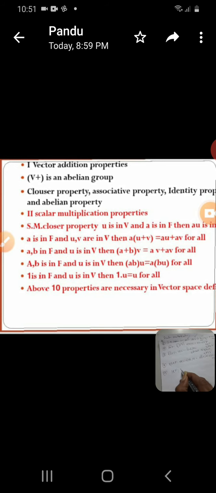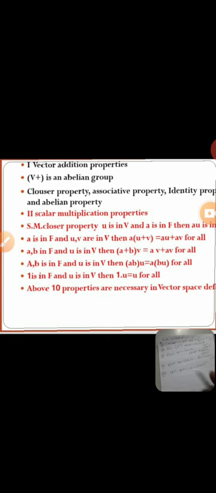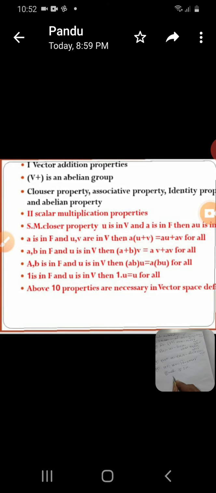Now similarly, u is also an element of V. 1 times u is equal to u for all u element of V. This is the tenth property. If u is multiplied by 1, we get the same u. This is for all u element of V. These are the 10 properties, first to tenth. Five are addition properties and five are scalar multiplication properties. 5 plus 5, 10 properties. These 10 properties are satisfied.